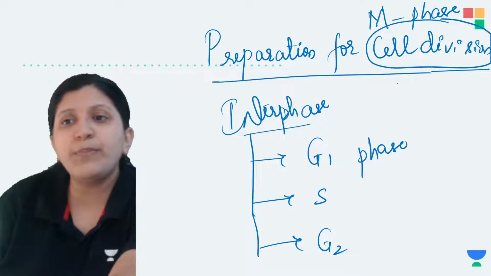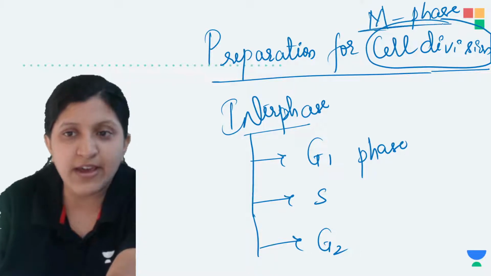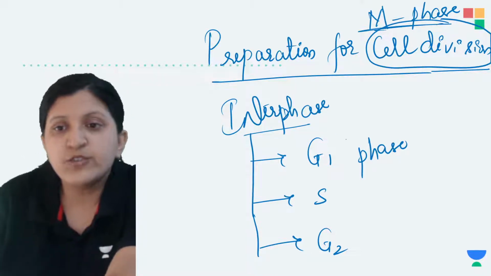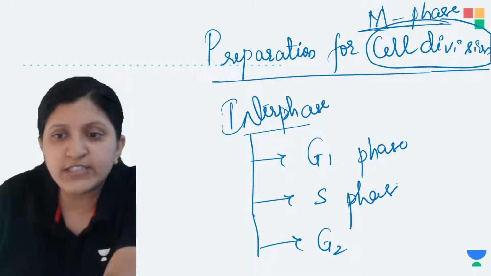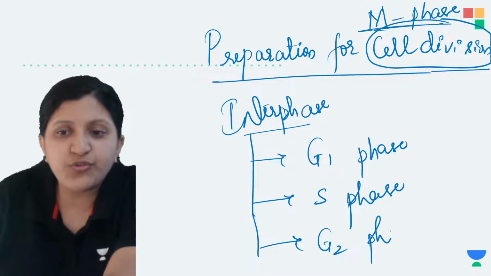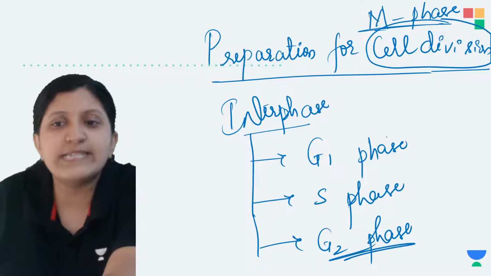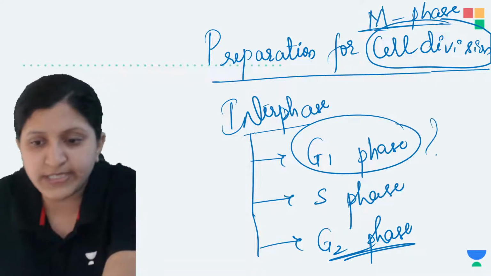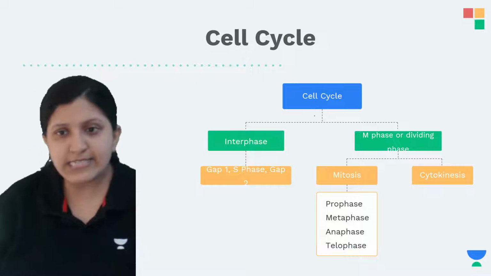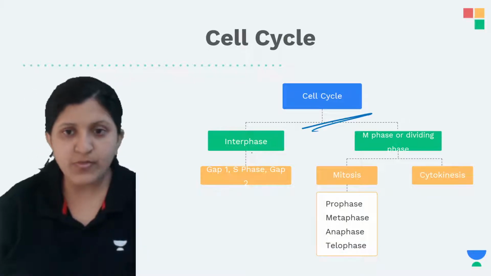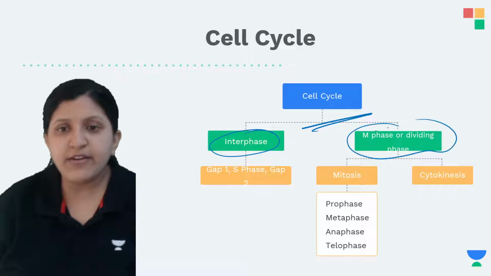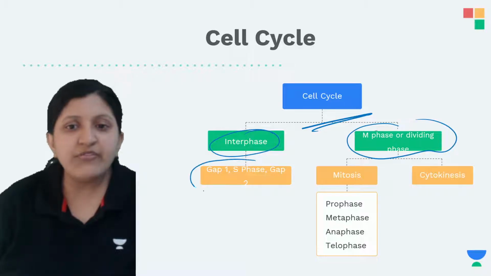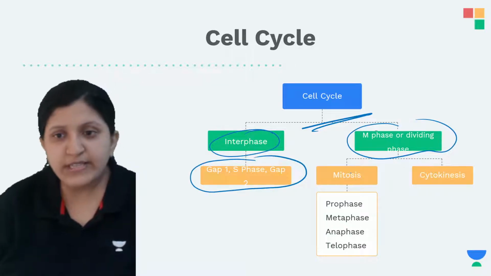So here the preparation for cell division, and then the M phase, the mitotic phase. The interphase is divided into G1 phase, S phase, and G2 phase. So let's have a look at what exactly happens in the G1 phase. Here is the cell cycle, the same thing I explained. There is the interphase, and here is the M phase. There is gap 1 phase, S phase, and gap 2 phase.